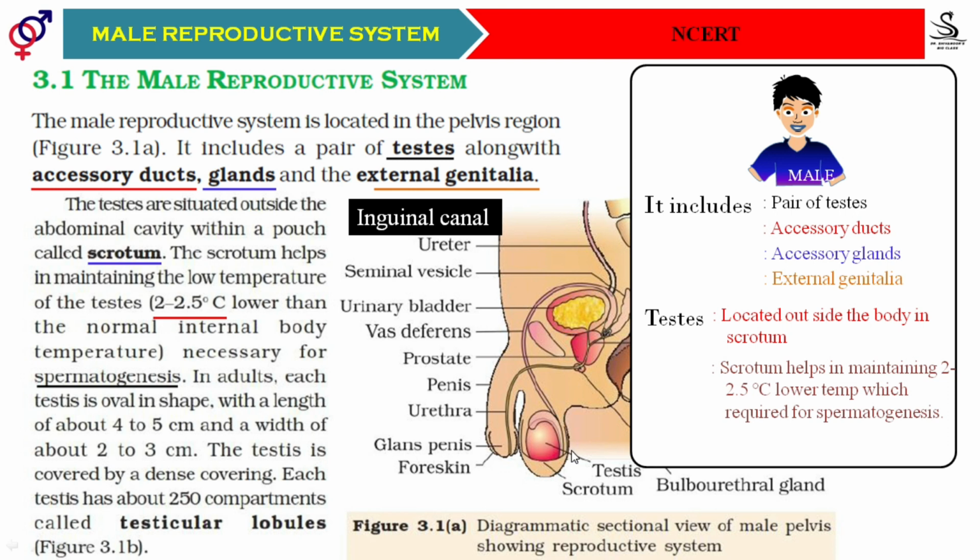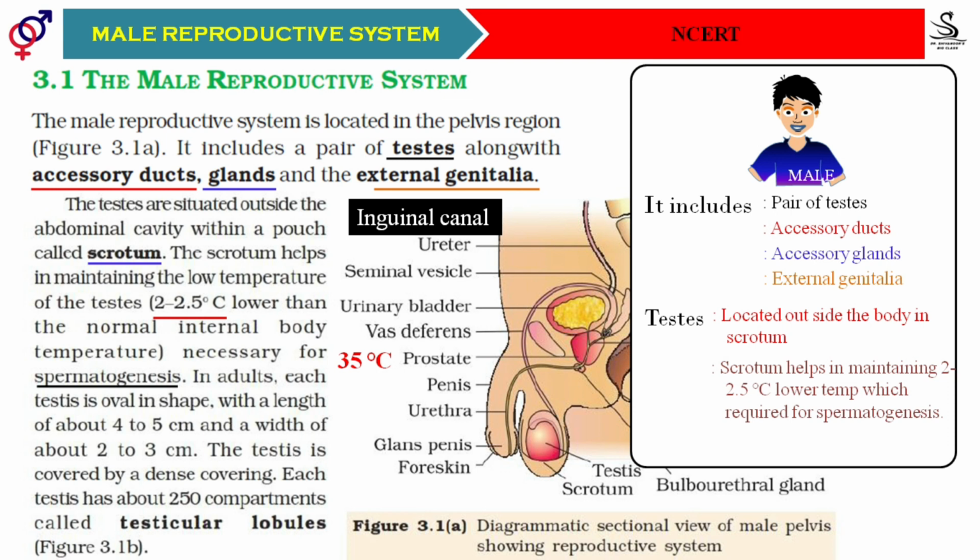Now, we have seen spermatogenesis requires a lower temperature, about 2 to 2.5 degrees Celsius lower than normal body temperature. Then they ask the question: what exactly is the temperature required for spermatogenesis? It is 35 degrees Celsius, because normal body temperature is 37 degrees Celsius. If you subtract 2 degrees Celsius, it is about 35 degrees Celsius. You must remember that spermatogenesis requires 35 degrees Celsius.